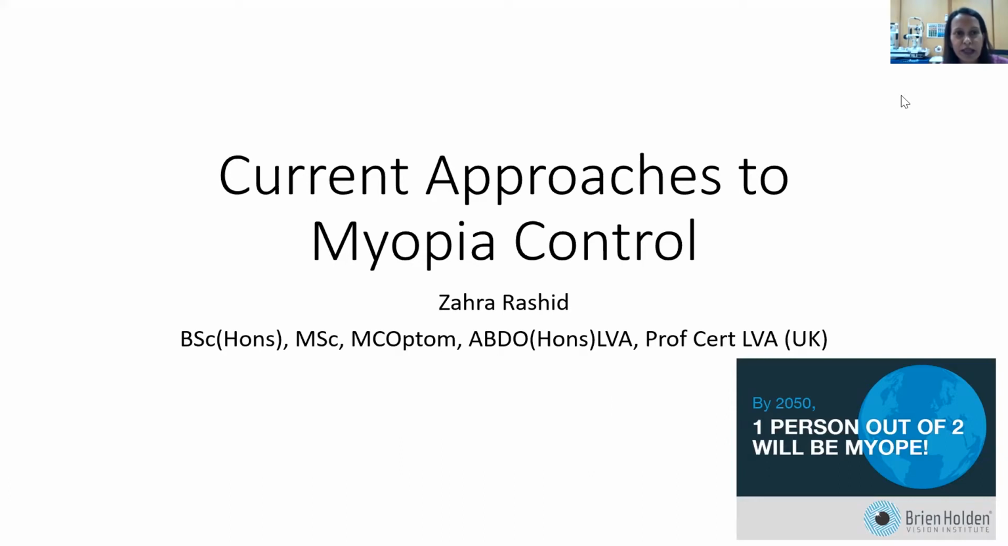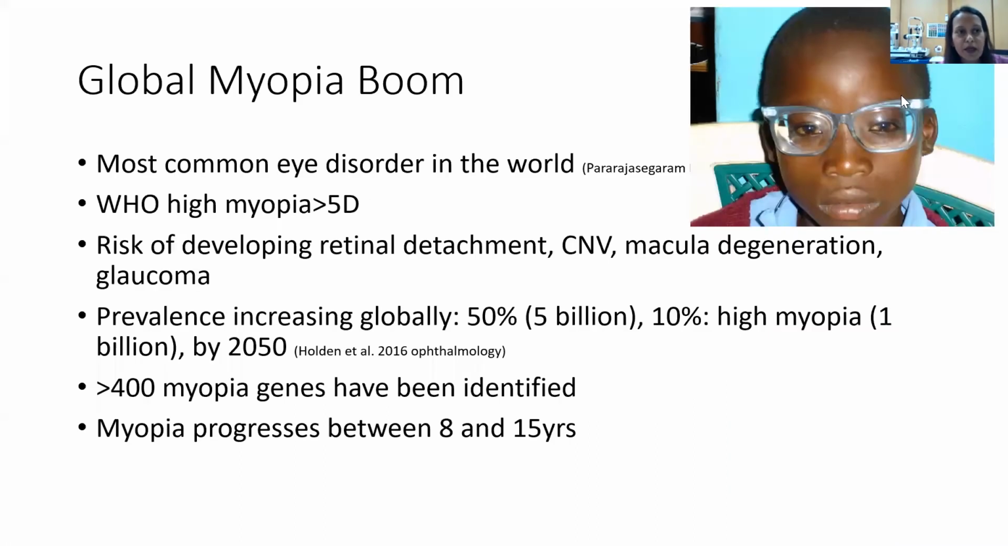Thank you to OSK for giving me this opportunity to talk to you today about the current approaches in myopia control. Myopia is the most common eye disorder in the world, with its prevalence increasing, and it is predicted that every second person we meet will be myopic by the year 2050. Progressive myopia is associated with increased risks of retinal detachment, cataracts, glaucoma, and even blindness.